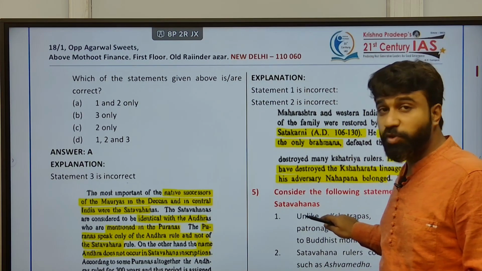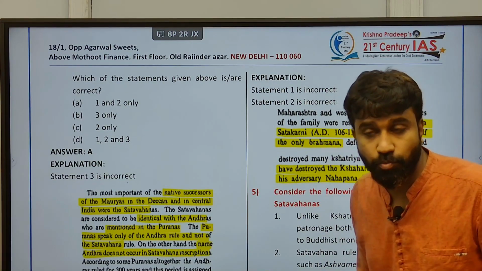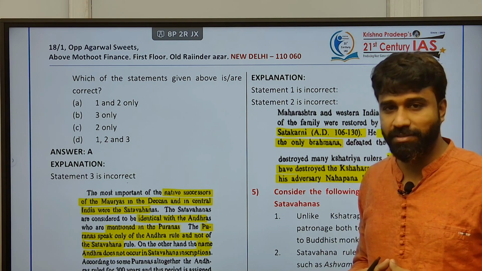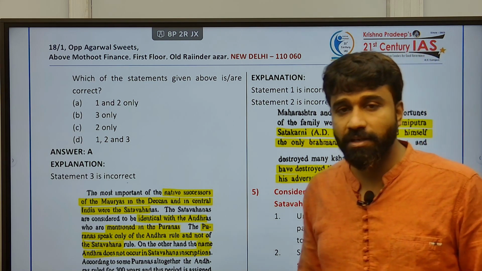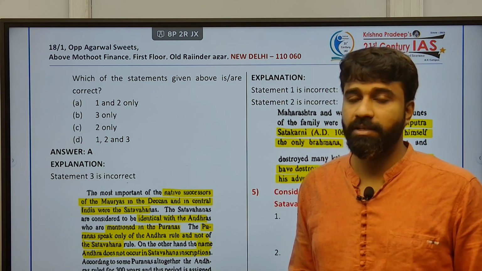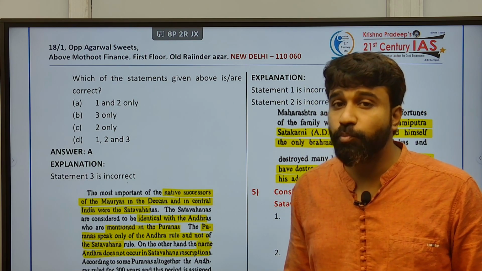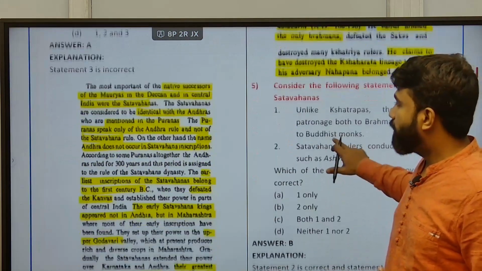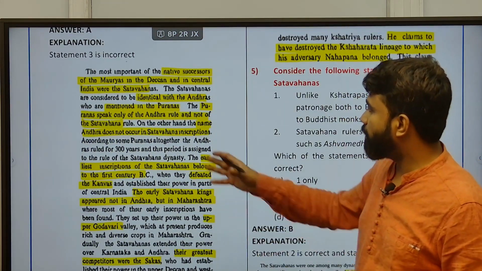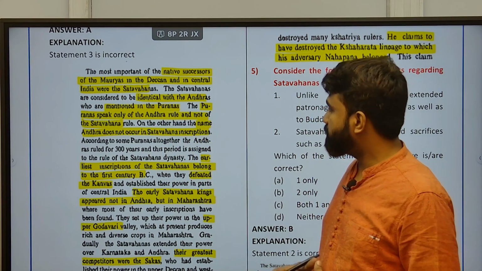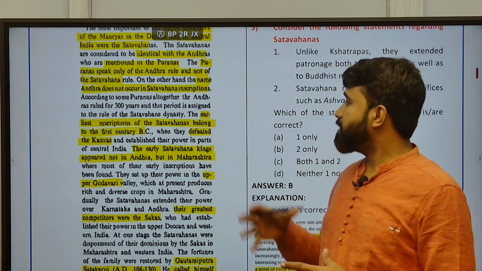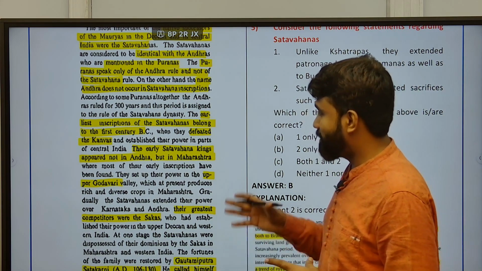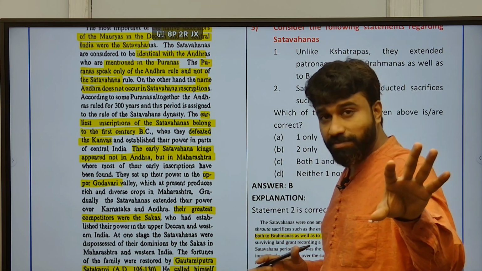So, Andhra Bhritya, actually in the Puranas they were termed so. Mostly the archaeologists, literary experts and historians are confirming that the Shatavahanas in the Puranas were termed as Andhra Bhritya. Next, coming to this one, identical with this Andhra, who are more mentioned in Puranas. And next, the earliest inscriptions of the Shatavahanas belong to the 1st century BC, when they defeated the Kanvas and established their power in parts of central India.